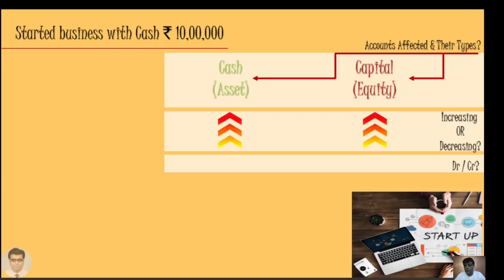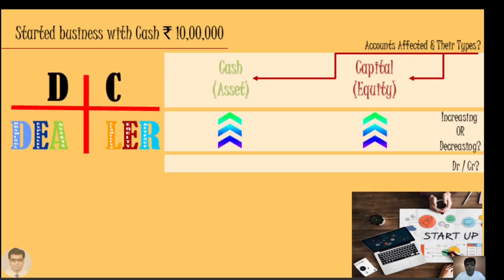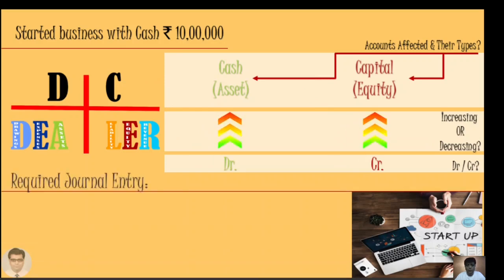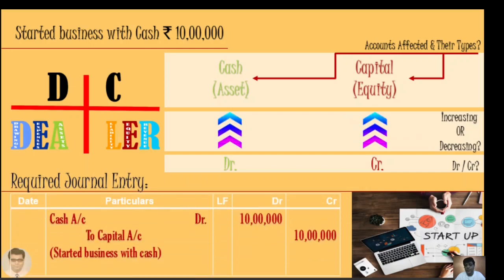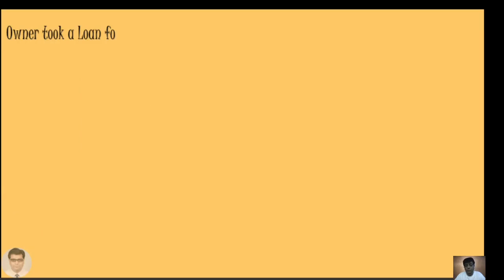Now, to know which account is to be debited or credited, we need to apply the DC Dealer rule. DC Dealer tells us that when an asset increases, it is to be debited, and when a capital or equity increases, it is to be credited. So we now know the accounts that will be debited or credited, and now all we need to do is to pass the necessary journal entry in the proper format. Please do not ignore narrations. They are very important. Marks are deducted for not writing narrations in board exams. Let us see one more transaction.